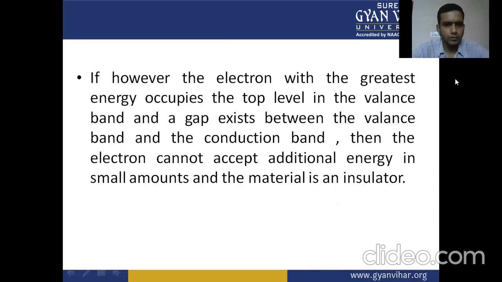If, however, the electron with the greatest energy occupies the top level in the valence band and a gap exists between the valence band and the conduction band, then the electron cannot accept additional energy in small amounts and the material is an insulator.